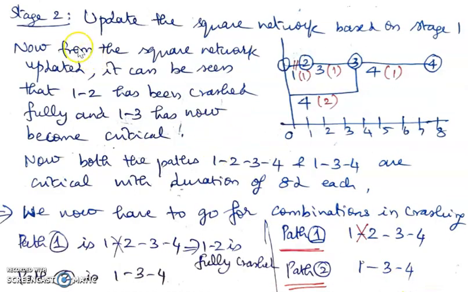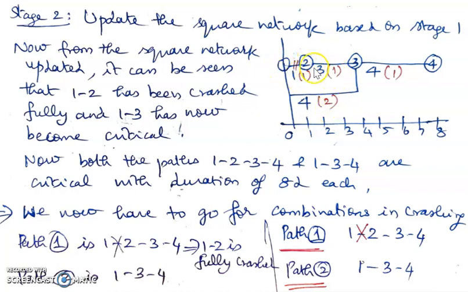Okay. Now we'll go to the next stage. Update the network based on stage 1. We have to each time go and update this network. Okay. So what is done now? 1, 2 has completely consumed all its crashing possibility, whereas the other paths are having some crashing possibilities. Now look at this path.